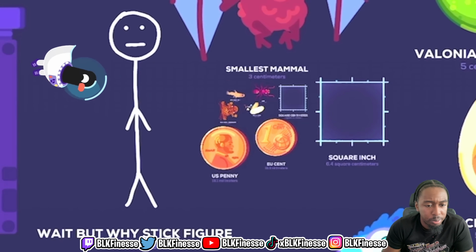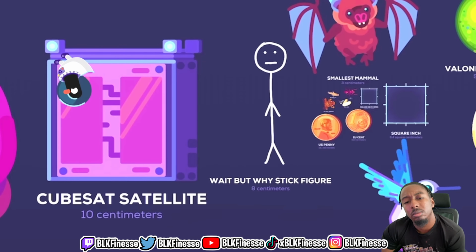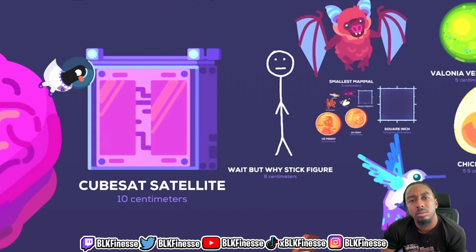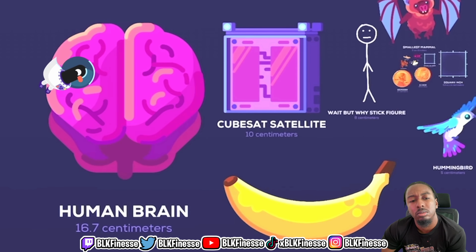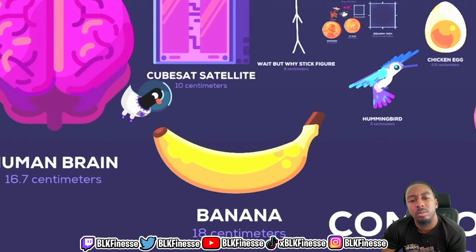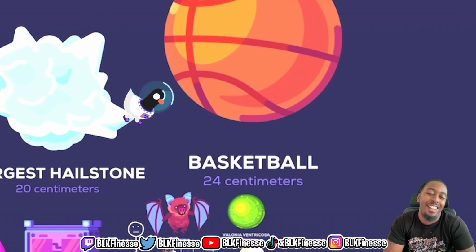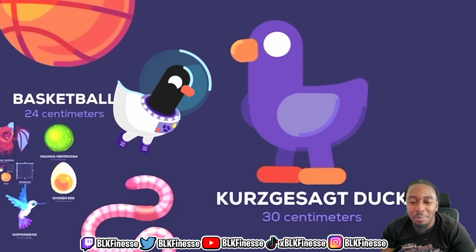Wait, but why is this stick figure here? Chicken head, 8 centimeters. CubeSat satellite, 10 centimeters, a small satellite used for scientific research. Human brain, 16.7 centimeters. Banana, 18 centimeters. Largest hailstone, 20 centimeters.